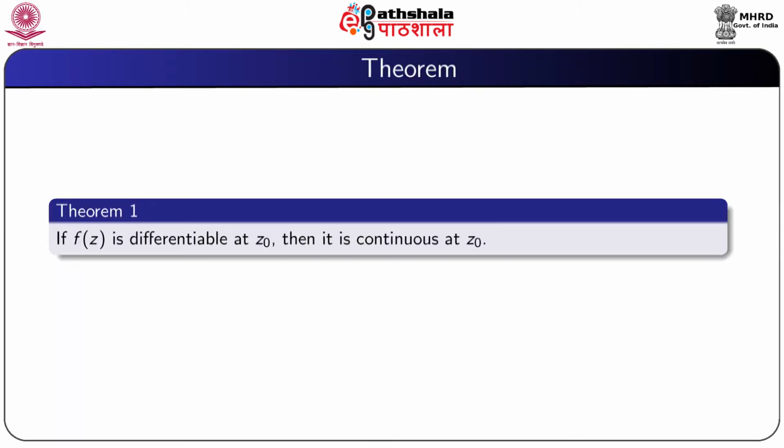Now, we prove a result. If f(z) is differentiable at z0, then it is continuous at z0, and this result is also true for real valued functions.